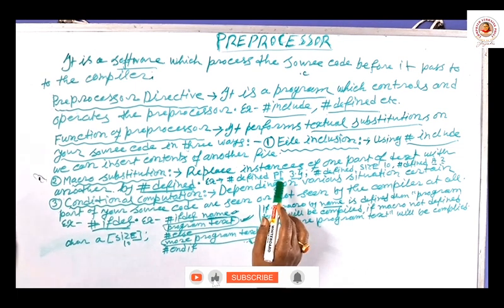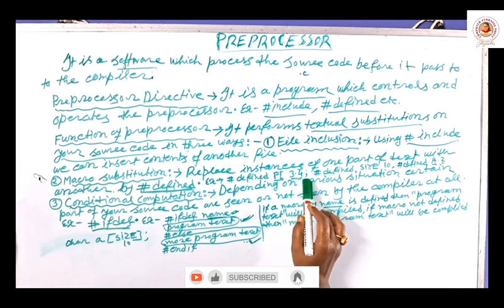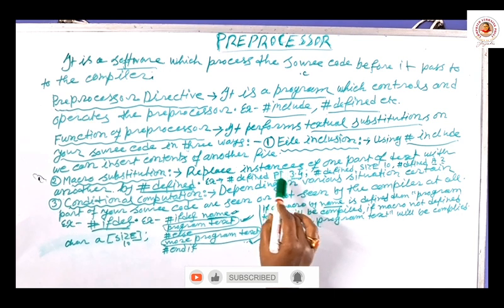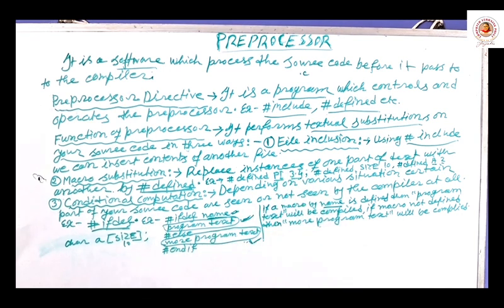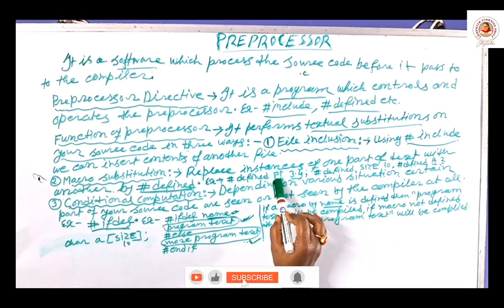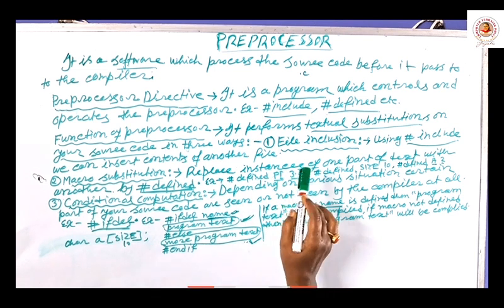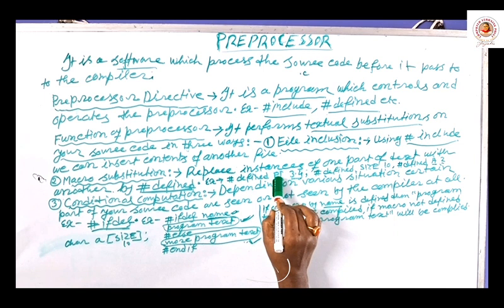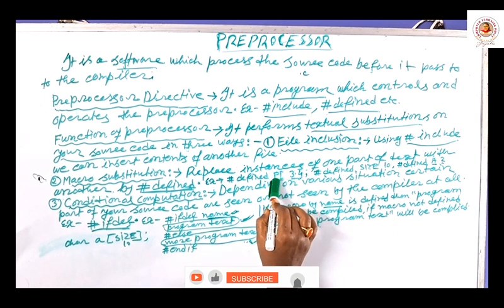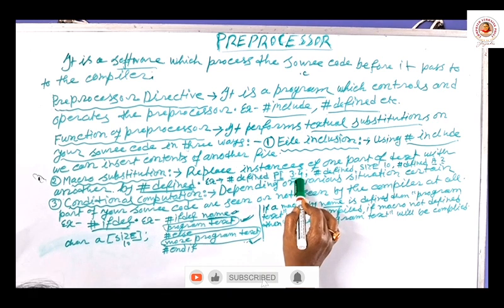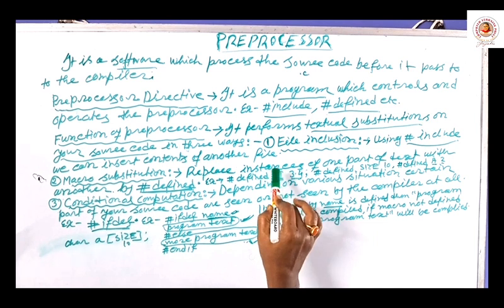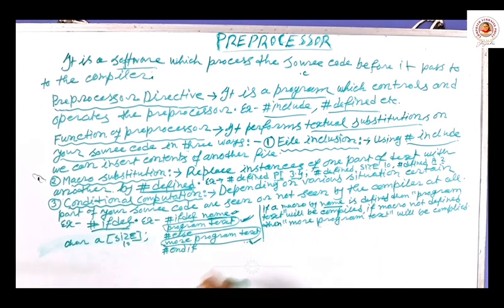I will define a macro and I will also define a value against that macro, which will replace it. Always the macro will be replaced by the value. Always this will be replaced by that, not that by this. Always the right side value will replace the left side macro name. Macro means a name.